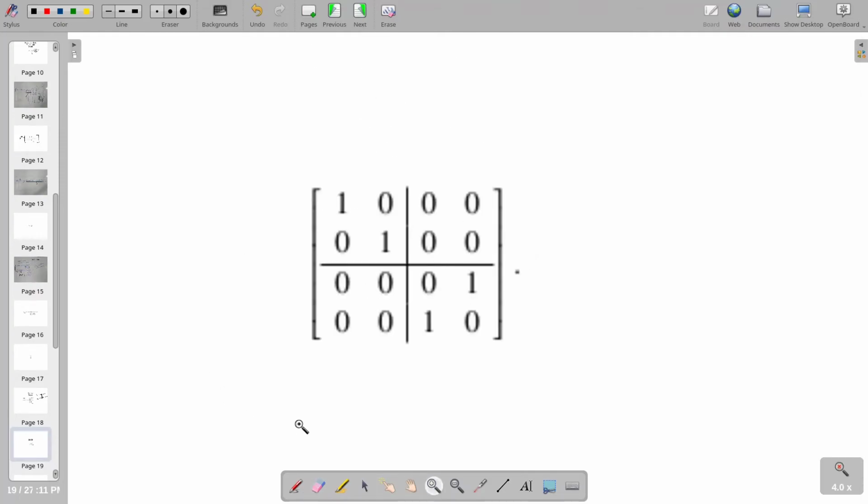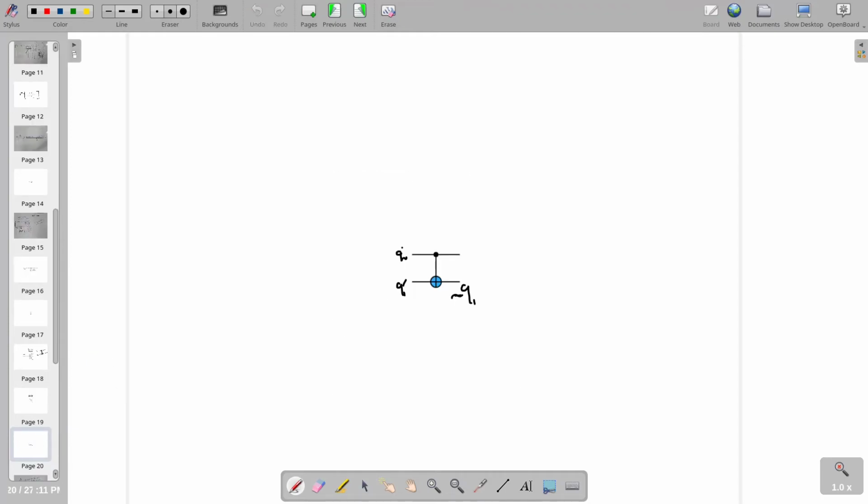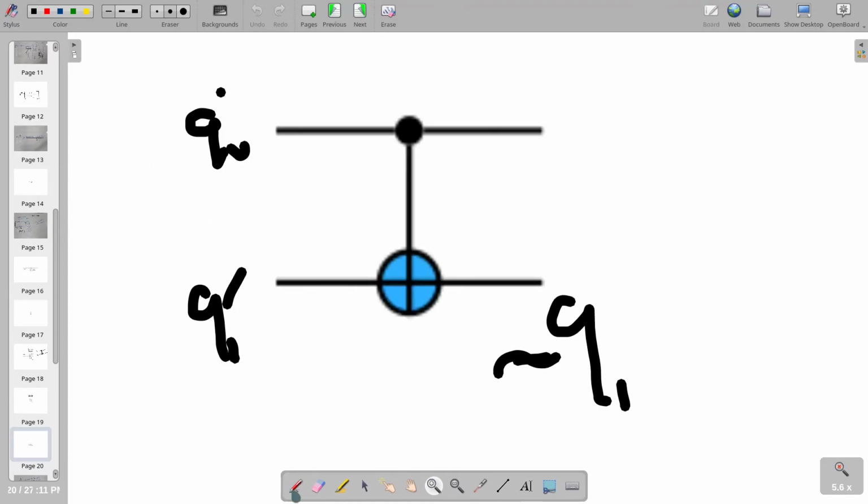The rule which we just saw in the previous slide, that this should be identity, this is nothing but 0, this will be 0, and then the unitary itself, which here is X. So this is how a control gate looks in a quantum circuit, where this is the control bit and this is the target bit. When q0 becomes 1, we apply an X, you can say X rotation, on this q1, making it the negation of q1 in classical terms.